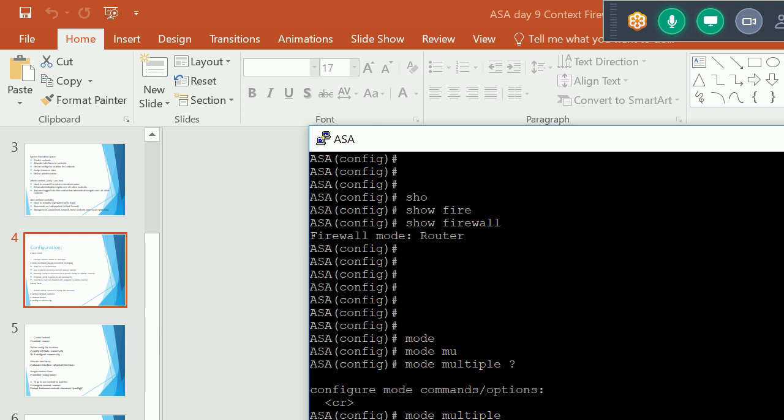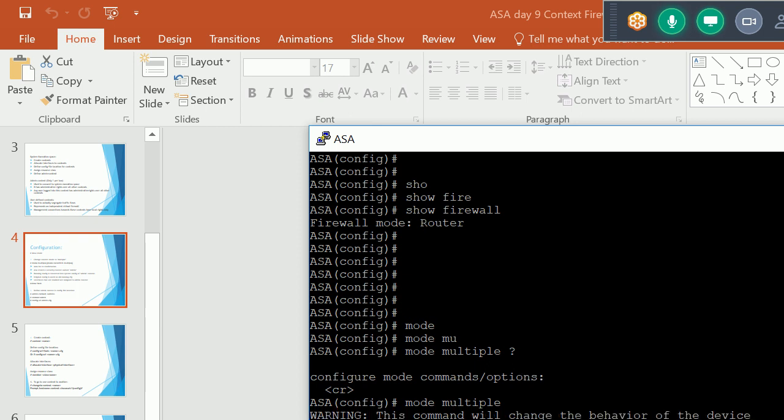I'll just press enter, because when you see the confirmation inside brackets, pressing enter takes the confirmation automatically. You can also type yes, it depends on you. Convert the system configuration: right now we have some configuration on my ASA firewall, so it is just taking a backup of that.